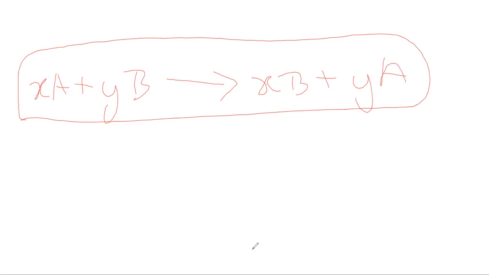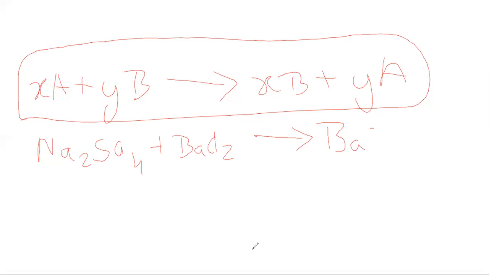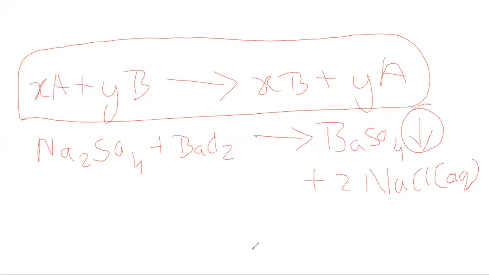Let's look at an example. Sodium sulfate Na2SO4 plus barium chloride BaCl2 gives rise to barium sulfate BaSO4, which is a precipitate, so we put a downward arrow mark, plus 2NaCl, sodium chloride. It's in the form of aqueous solution, which means it is dissolved in water. Next, I think you have understood the double displacement reaction.